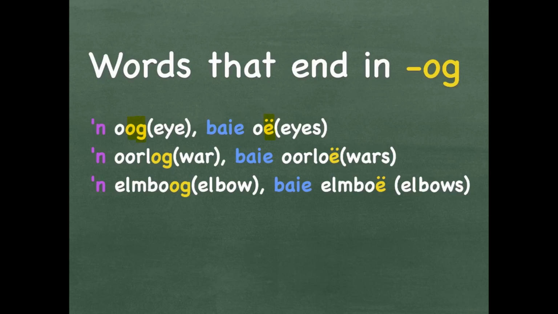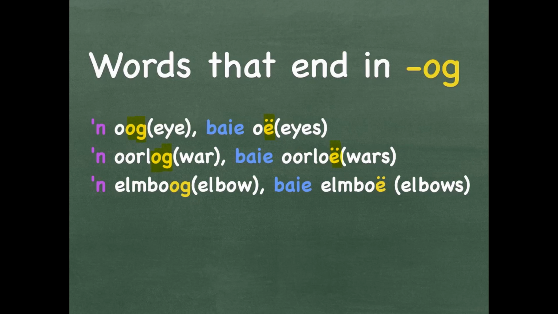The next one is an oorlog, ending on an OG. That means a war. Baie oorloë, again you replace, in this case, just the G with the E and two dots on it. We will say oorloë, which is more than one war, wars.